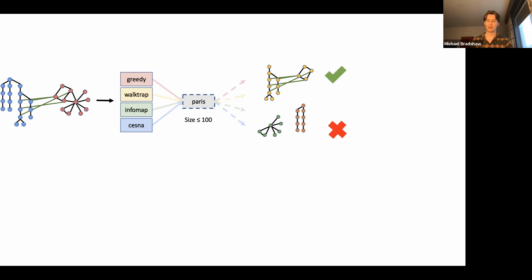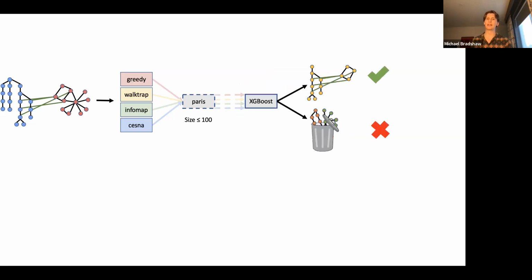The way we've decided to go about doing that is by introducing a machine learning model, in particular XGBoost. We trained an XGBoost model to regress a usefulness score about a given cluster. We trained our XGBoost model on biological features such as tissue, disease, and GO enrichment, and cluster topology measurements such as internal degree, the number of triangles, and the gene to HPO ratio within a given cluster.